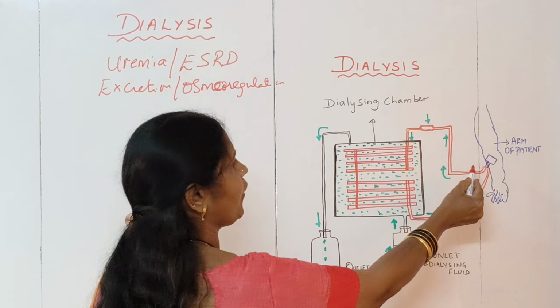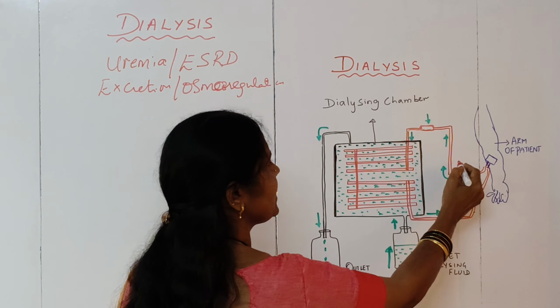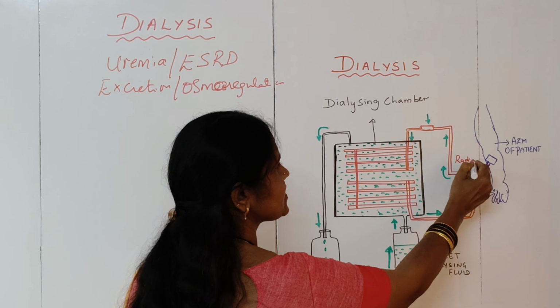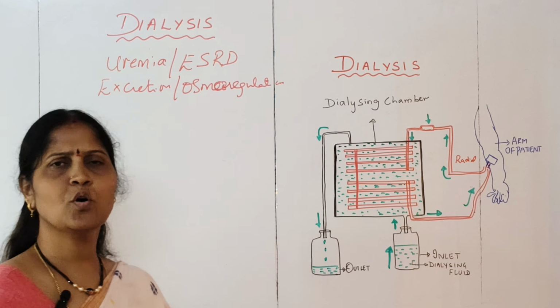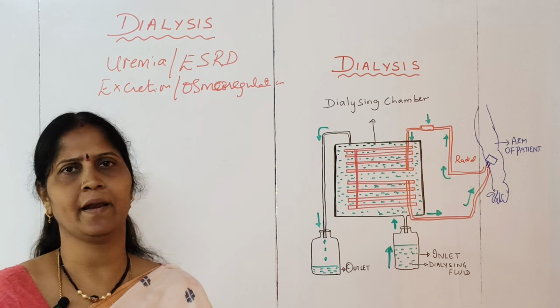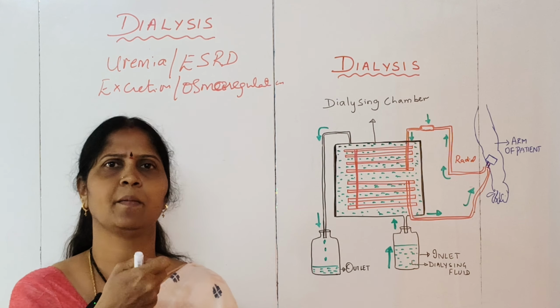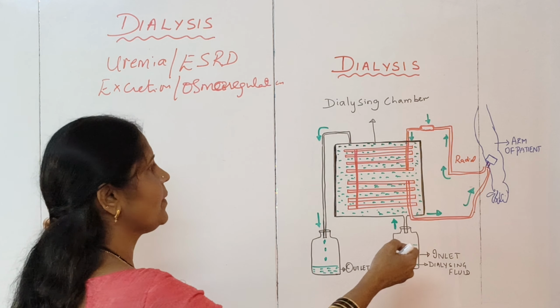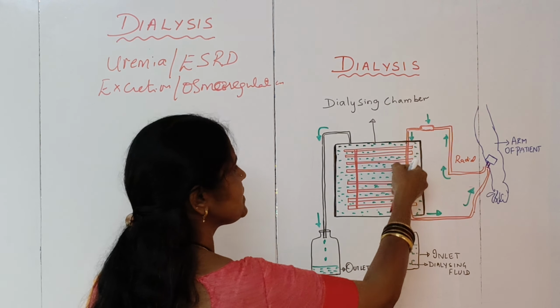Near the elbow point, there is what is called the radial artery. To the radial artery, a particular tube will be connected through which the blood of the person can be drawn. The blood of the person slowly will be drawn into this particular unit.